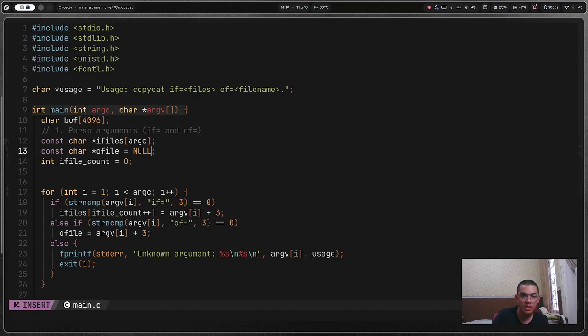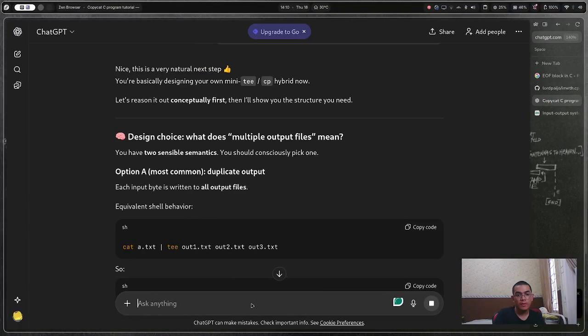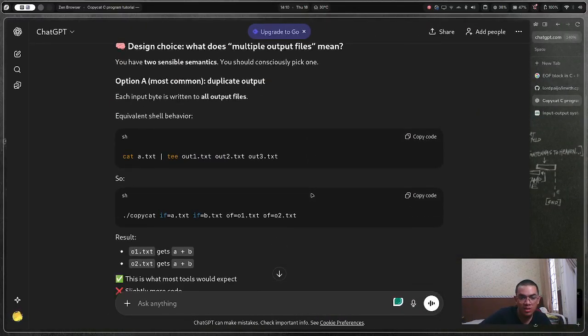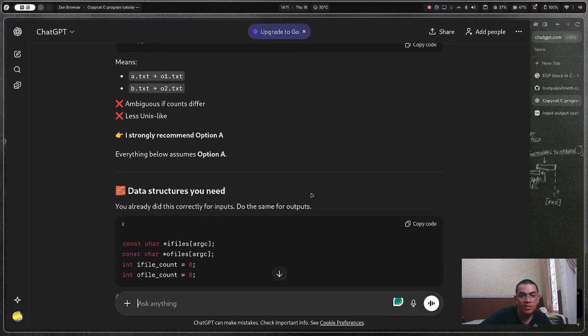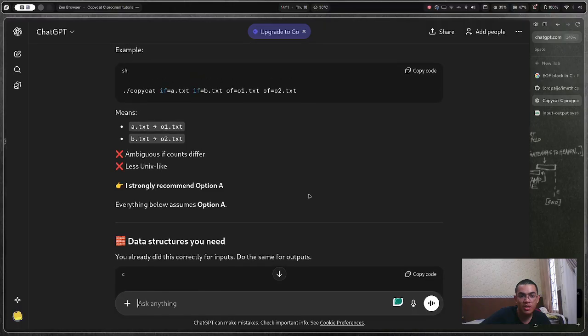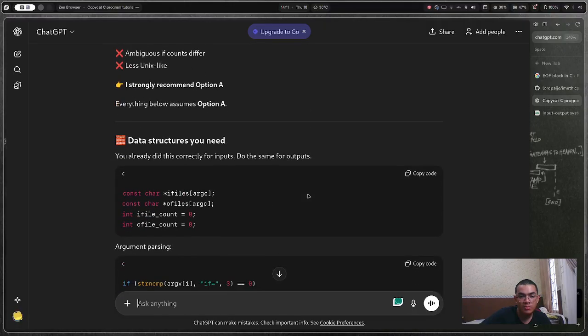So this would take us to argc, null, and then I will just ask for int all file count. Second choice, multiple output files mean, okay. This is what most tools would expect. It's okay. Ambiguous if counters differ. Less Unix like. I strongly recommend option A. Everything below assumes option A.